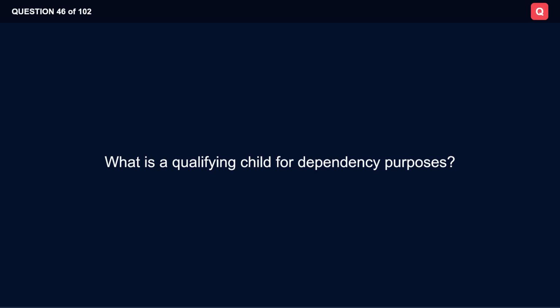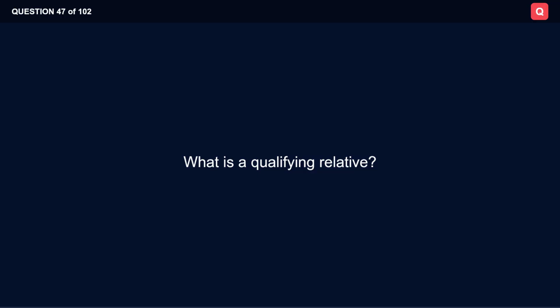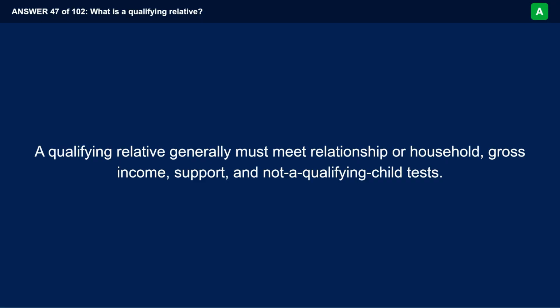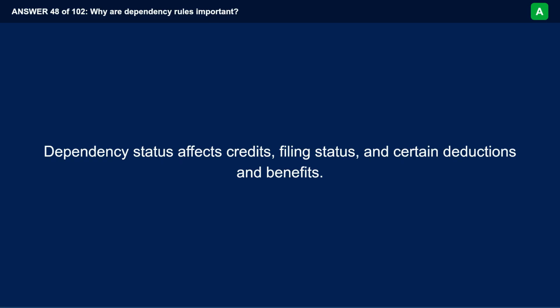What is a qualifying child for dependency purposes? A qualifying child generally must satisfy relationship, age, residency, support, and joint return tests. What is a qualifying relative? A qualifying relative generally must meet relationship or household, gross income, support, and not a qualifying child tests. Why are dependency rules important? Dependency status affects credits, filing status, and certain deductions and benefits.